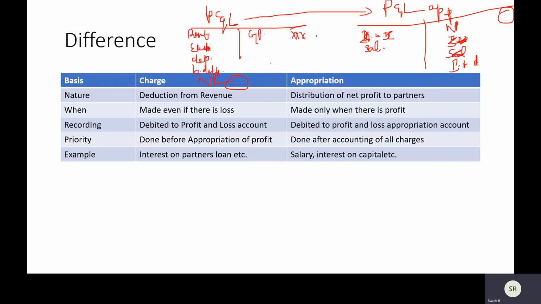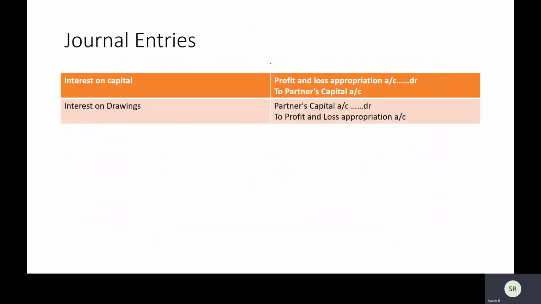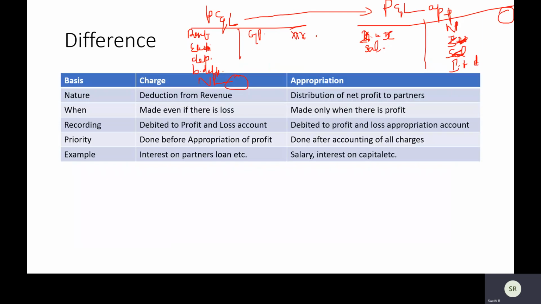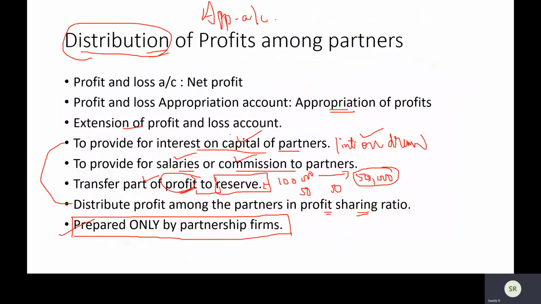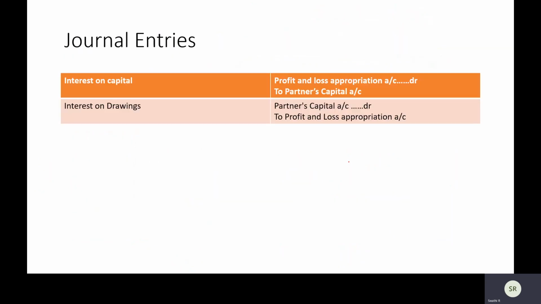So salary will come here, commission will come here, and what else should come? In case you're transferring any amount to reserve, that will also come here. And finally, you will distribute the profits by capital account. You will distribute the profits to, let us say, A, B, C, D, whoever. So these are the things that we learned here. Provide interest on capital to partner, salary or commission, profit to reserve, profit sharing ratio.